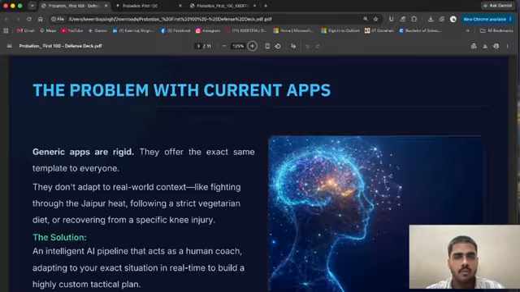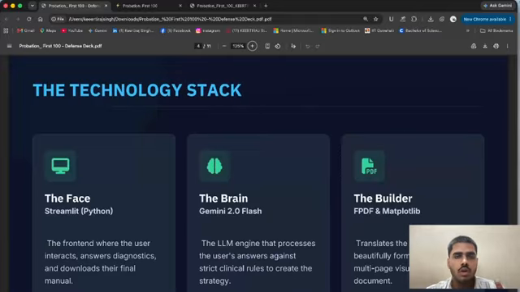So, the working of the app. There are three main pillars of the app. The first pillar is the face. We use Streamlit by Python to design a front end where the user interacts and fills in all the options.